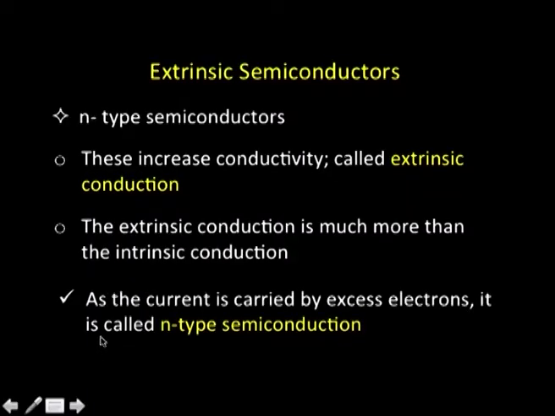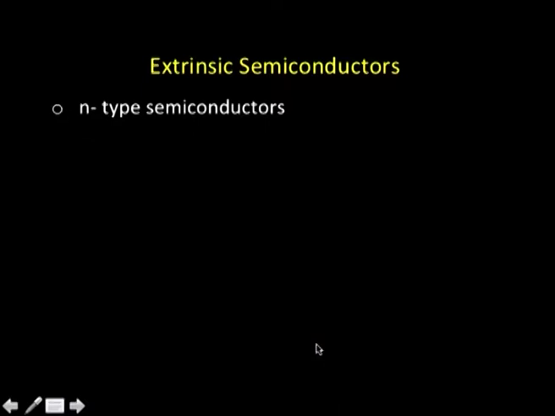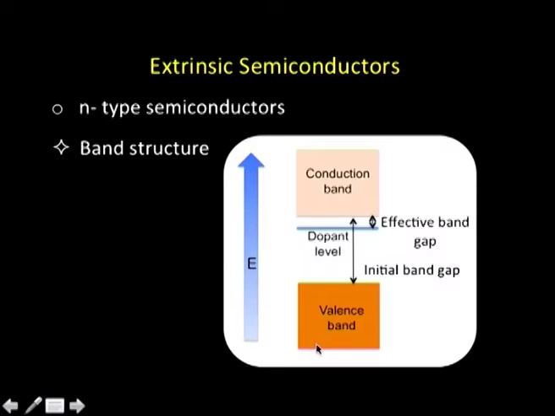Now, since in such cases the current is carried by excess electrons, because it is excess electrons which are provided by the dopant atom, this is called N-type semiconduction. Now, let us look at N-type semiconductors in terms of the band structure.